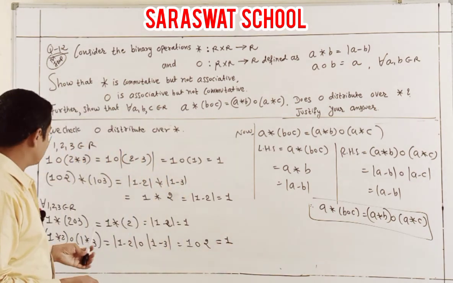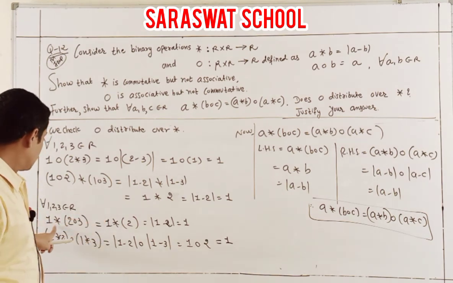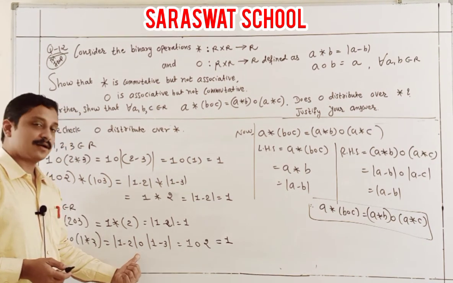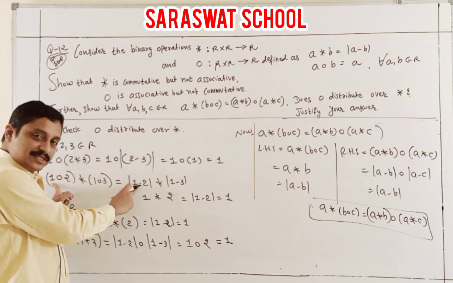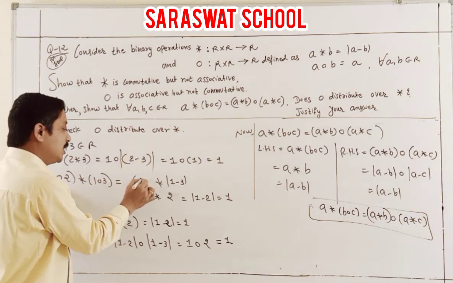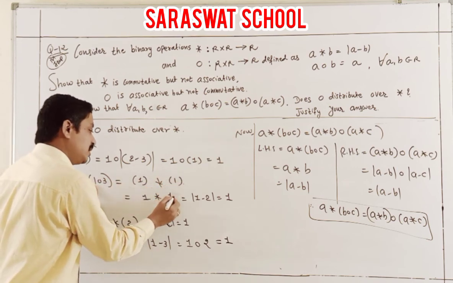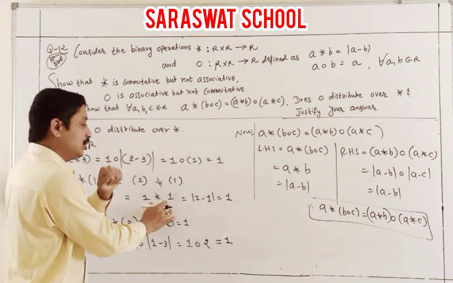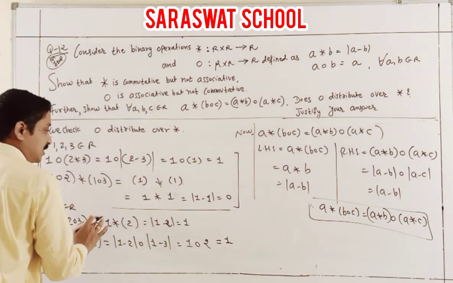I think there was some mistake there, so I am rechecking again, students. That is our 1, 2 and 3. Yes, students, here is one mistake. 1 binary 2, according to A or B, is A. By mistake I wrote modulus. Actually you write 1 binary 2 is 1, and 1 binary 3 is again 1. So students, 1 binary 1 is 1 minus 1, and this binary goes to A minus B modulus, which is 0. And this is not the same. Check. Yes, these are the same.